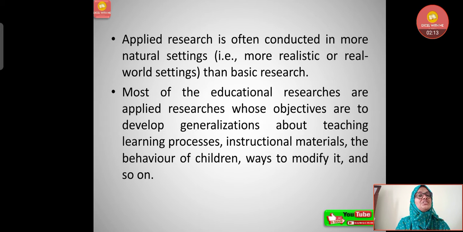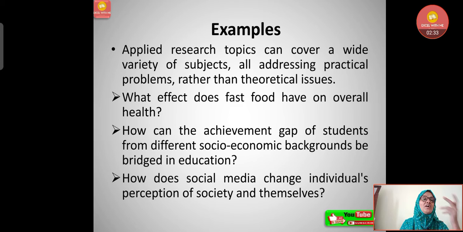Most of the educational researches are applied researches whose objectives are to develop generalizations about teaching, learning processes, instructional materials, the behavior of children, ways to modify it, and so on. These are all the kind of applied research basically we do in our educational institutions. Now let's see the examples of applied research here.